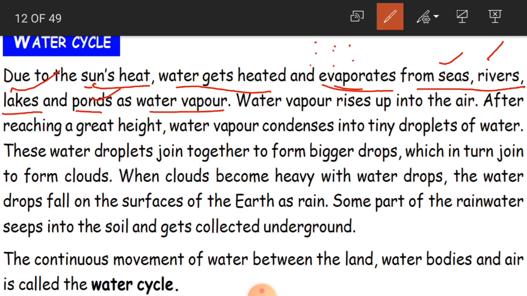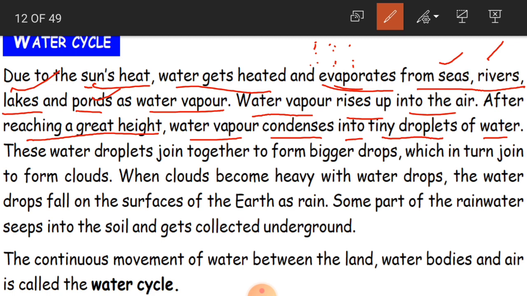After that, what happened? Water vapor rises up into the air. After reaching a great height, water vapor condenses into tiny droplets of water. After reaching a great height, so much height in the sky, this water vapor is getting cool.